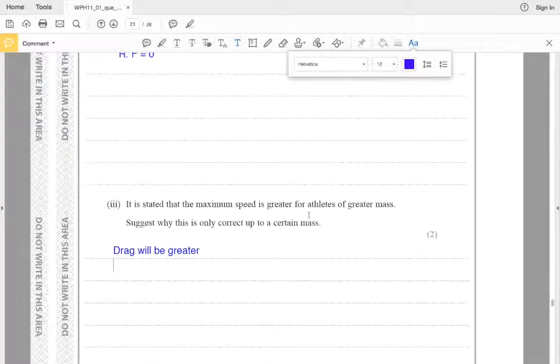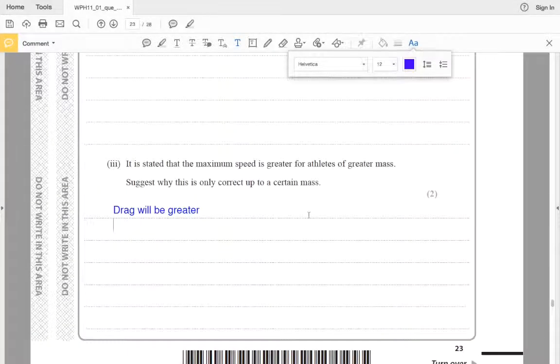Since air resistance is increasing in a greater mass situation, he'll have to travel longer to balance that, right? So drag will be greater, and since the person would have a greater area of cross section, or you can just say greater area.